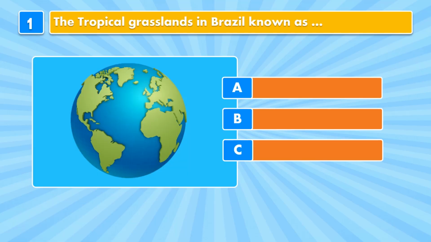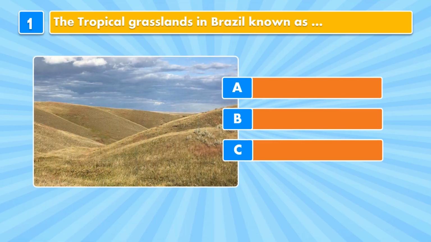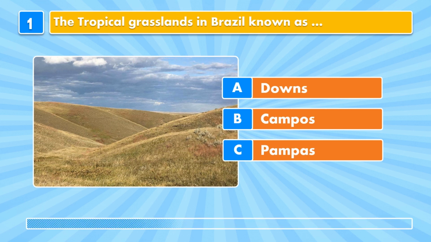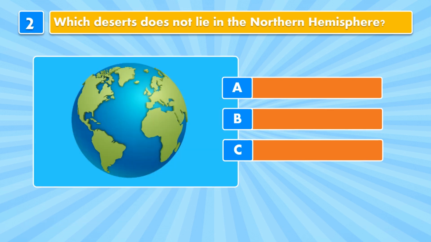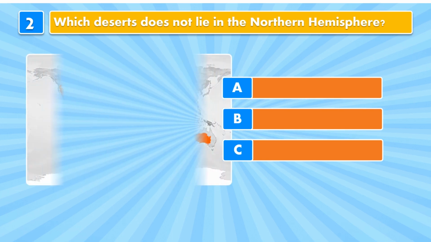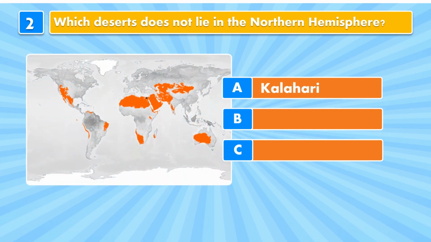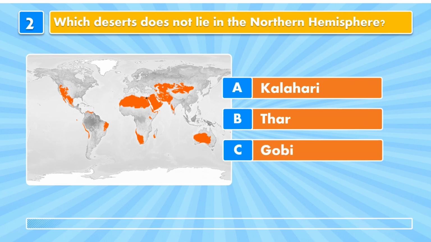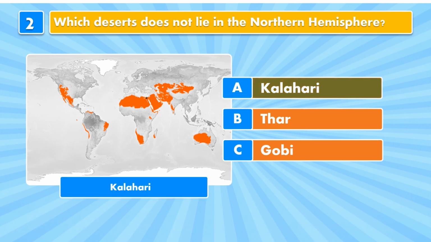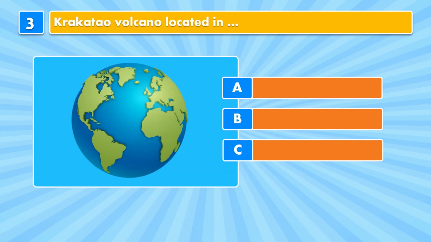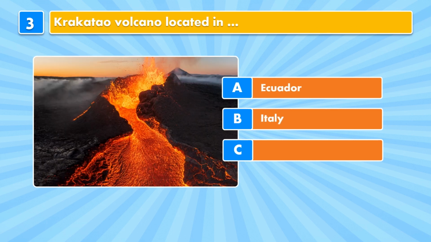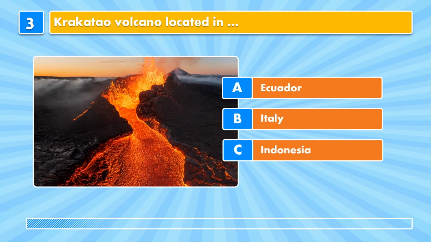Let's start. Question 1. The tropical grasslands in Brazil known as downs, campos, pampas. The answer is campos. Question 2. Which deserts does not lie in the northern hemisphere? Kalahari, Thar, Gobi. Kalahari. Question number 3. Krakatau volcano located in Ecuador, Italy, Indonesia. It's Indonesia.